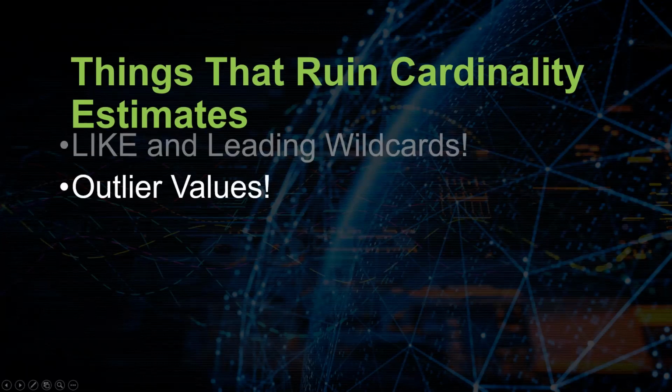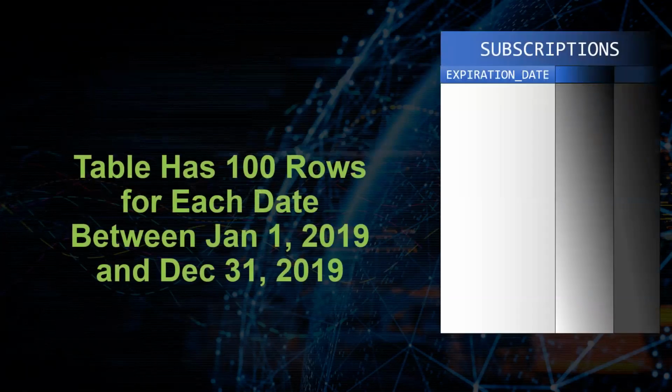Let's try something else now. Let's try looking at outlier values. Suppose that we have a table that keeps track of subscriptions of some kind. Maybe it's a magazine subscription or something like that. And we've got a whole bunch of columns on our subscriptions table, but the only column that we really care about is the expiration date of the column.